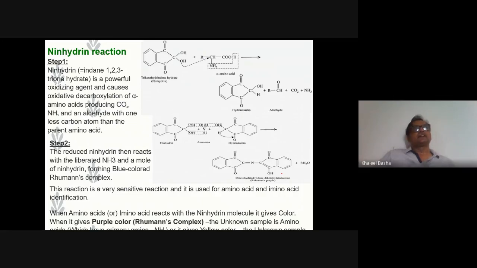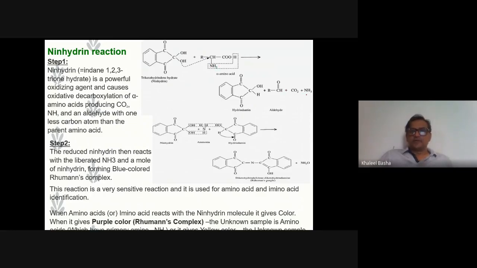From the purple color, we know that the sample contains the amino acid. So we can easily determine whether a sample contains amino acid by the ninhydrin reaction. Ninhydrin is the agent 1,2,3-trione dihydrate. The reaction takes place through the trihydrate, and ninhydrin can react with the alpha carbon, the first carbon of the amino acids.